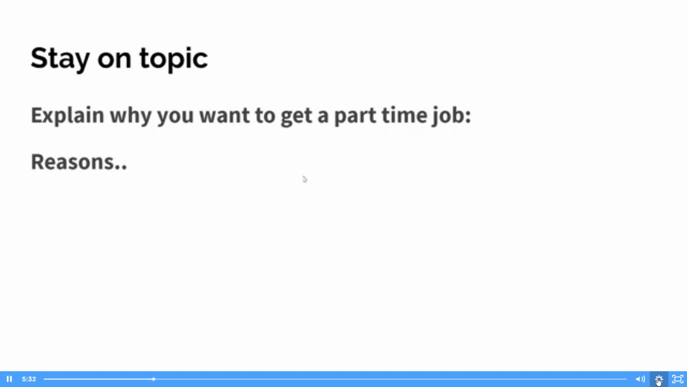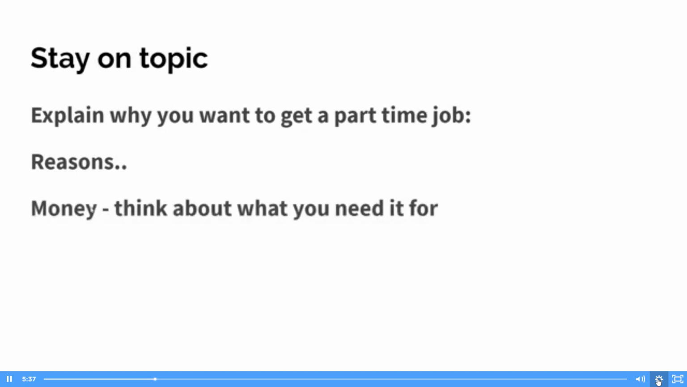Now, quite often, anytime someone asks you for reasons, the number one reason is likely to be money. So why do you want a part-time job? Money. So what do we want the money for? Maybe here we're looking at studying and doing part-time jobs. So you might need the money to help pay for your course.